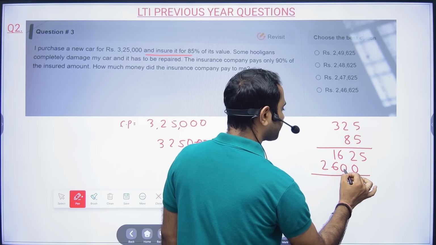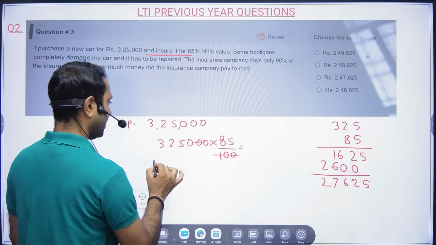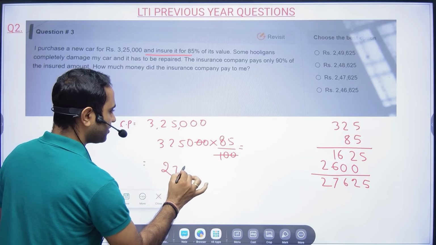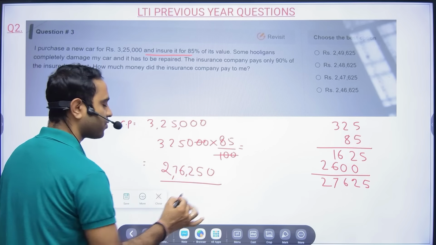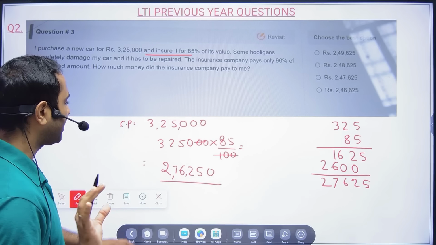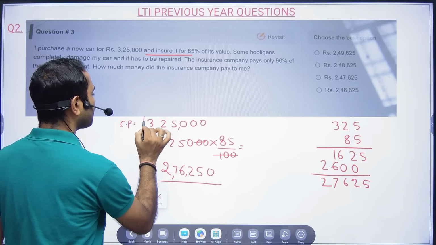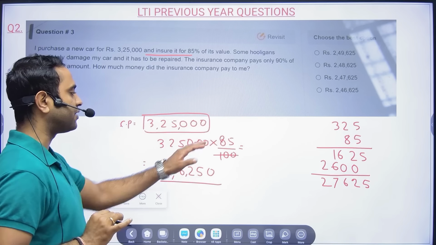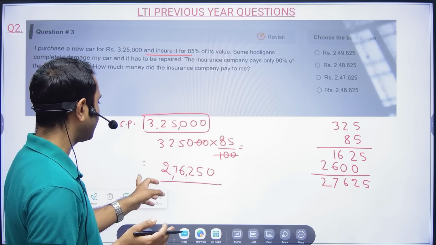So basically 276250. 2,76,250 rupees is the value for which you can do the insurance. You cannot do the insurance for the whole value. You can do the insurance only for 85% of its price. That is nothing but 2,76,250 rupees.